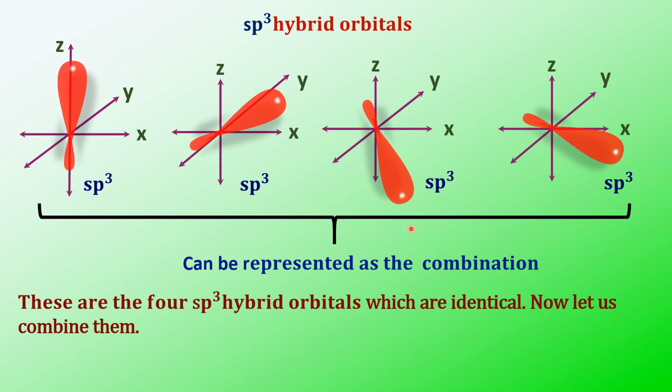Now we'll see if the 4 sp3 hybrid orbitals are combined, how it looks. Now let us combine all the 4 sp3 hybrid orbitals and then measure the angle. The shape of the sp3 hybrid orbitals will be tetrahedral. We'll see the tetrahedral shape here.